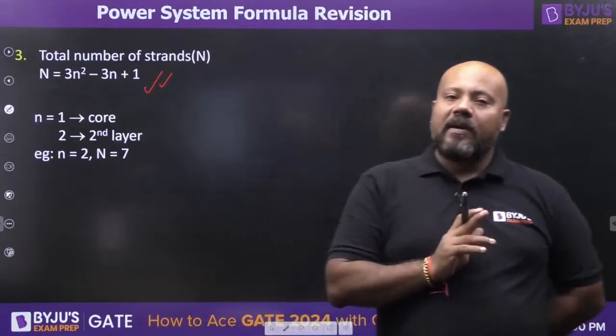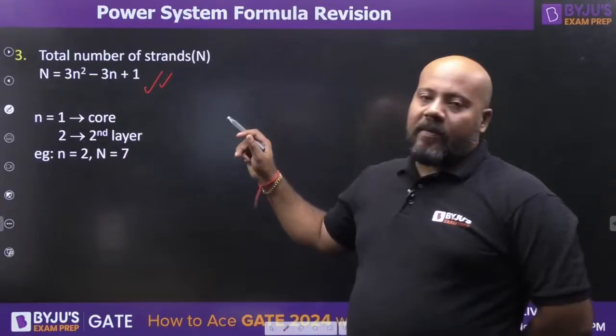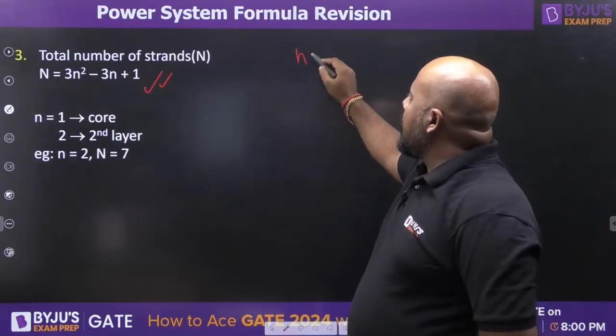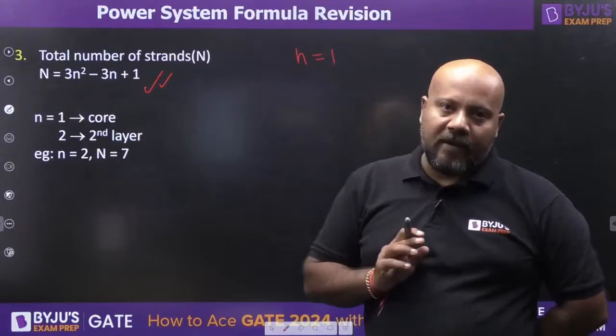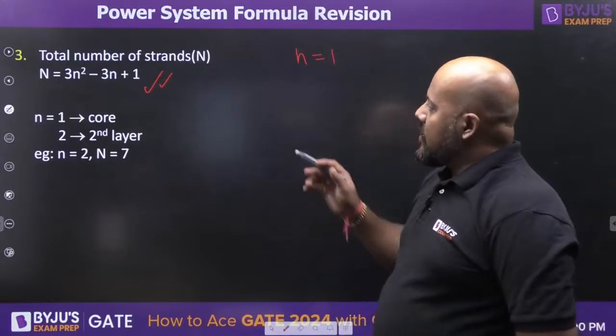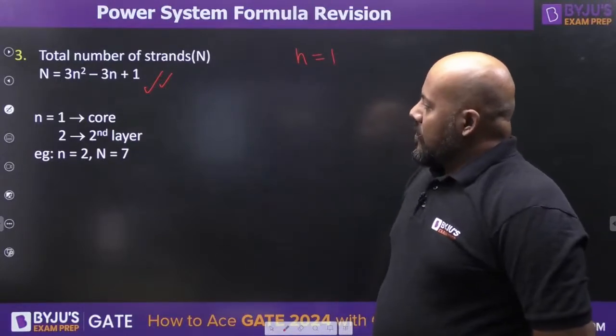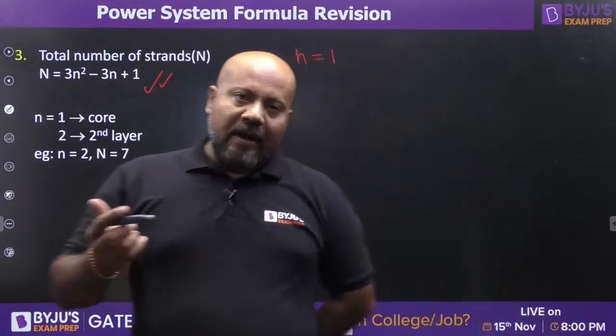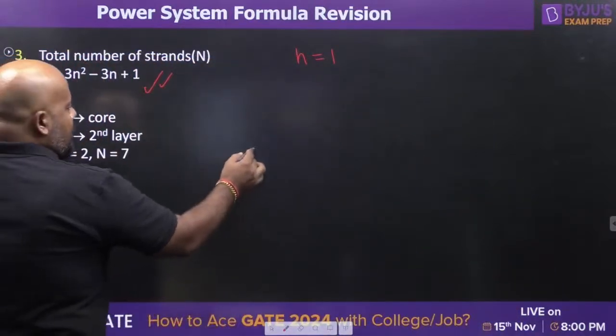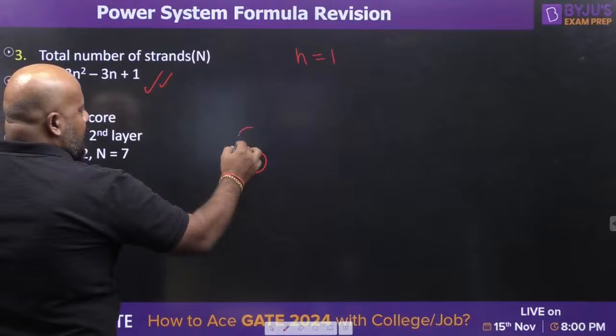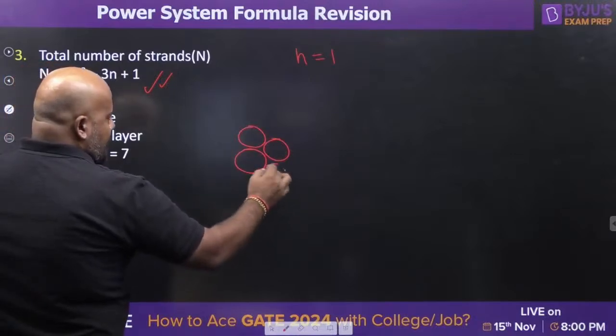But please remember, this formula is applicable only when you start with n equal to 1, the first layer, which is the core strand. For example, in the same example, this is your core strand, the first layer, then the second layer having 6 strands.